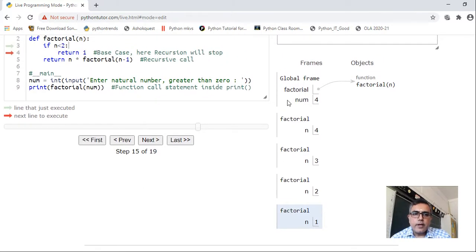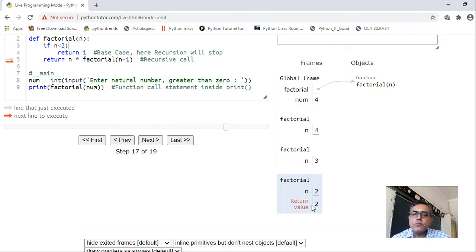See, return 1. It will execute return 1 now, right? So return value is 1 because value of n is 1. So the function is returning 1, base case. Okay, 1 is returned to the place from where factorial 1 was called, right? So now factorial 1 has returned 1, 2 into 1 will be 2, so it should return 2 this time. So return value is 2, you can verify here, right?